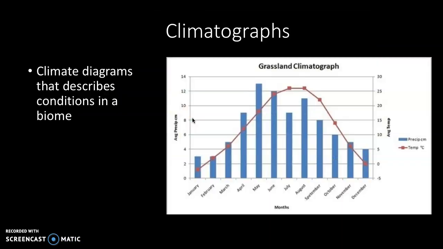So for certain biomes and certain ecosystems, we can put them into something called a climatograph, and it just describes what the climate is like in a place. It has the months of the year, and then it's going to tell you the average precipitation, and it's also going to tell you the temperature. So like in the grassland, you can see that in May there's going to be a ton of rain, and then the temperature is going to be pretty warm as well.